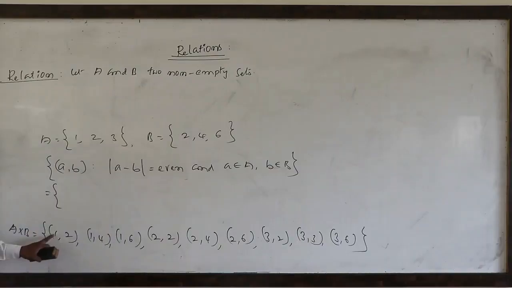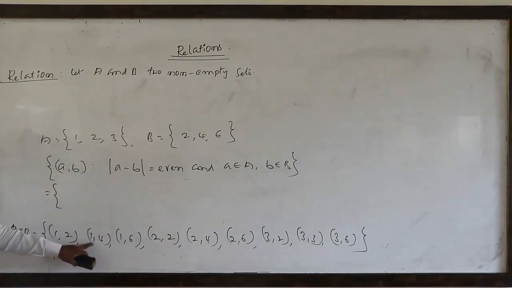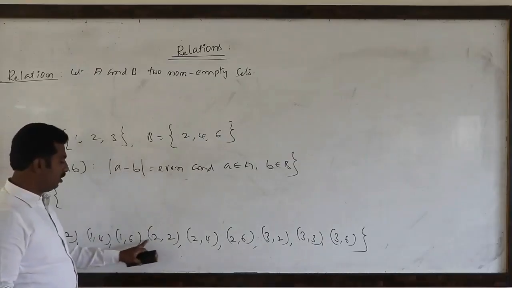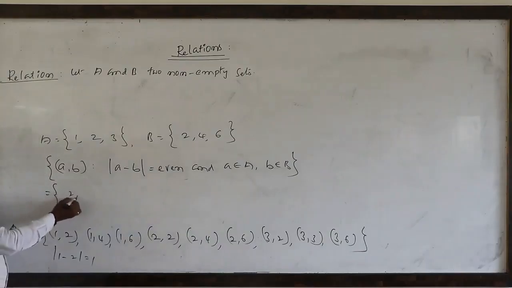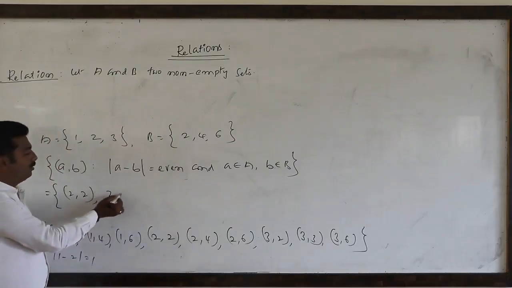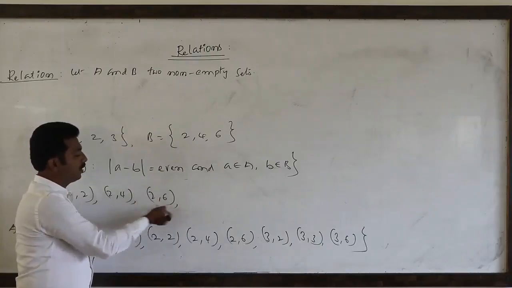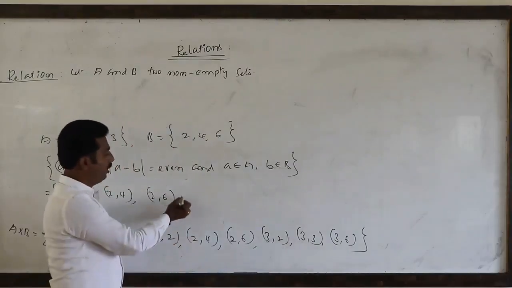Very clear. (1,2) if you take, what is modulus of 1 minus 2? Nothing but 1. So 1 is not an even number, it is odd. (1,4) difference is odd. (1,6) difference is odd. (2,2) means 2 minus 2 is 0, clearly it is always an even number, so we can write (2,2). (2,4) means even number. (2,6) also even number. (3,2) odd number. (3,3) even number.